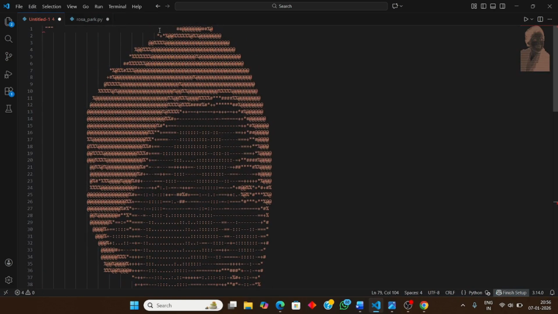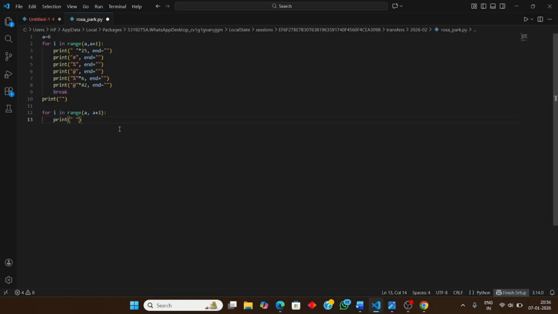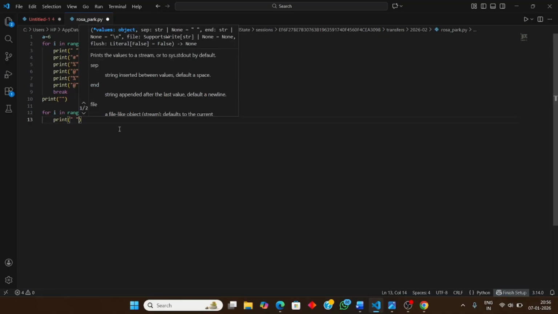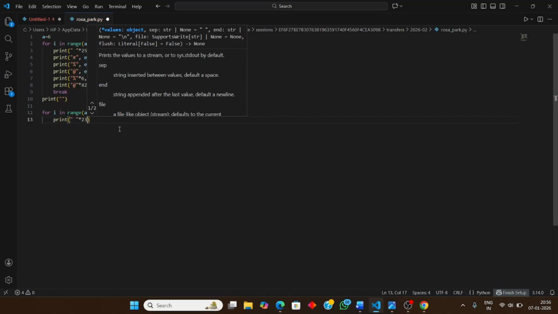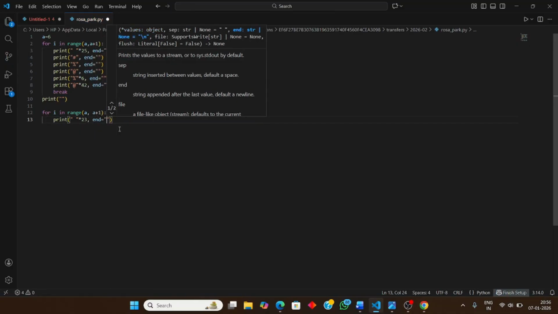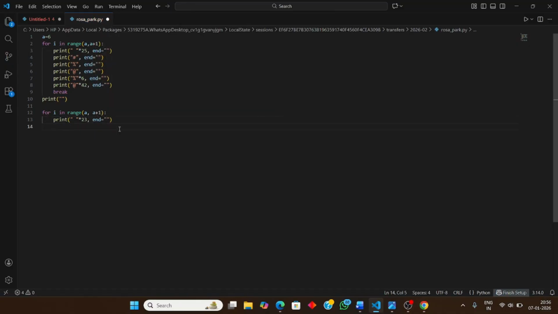So here you can see that there are two spaces, we will subtract from here so that we can get this whole thing in a little bit of curve structure format. We will be multiplying it by 23, just decreasing it, and end equals to, so that our code will be in that.